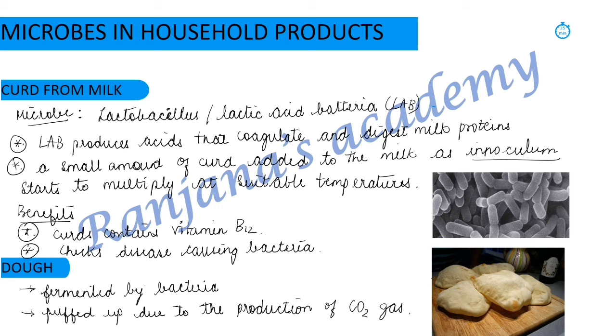Okay, and what happens is it starts to multiply at a much faster rate, and make sure you provide only the suitable temperature for this to happen. And there comes the formation of curd. The benefits of having curd is that it contains vitamin B12 and it also checks disease-causing bacteria.